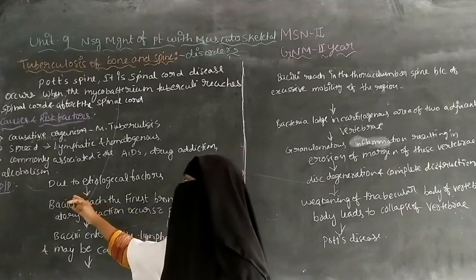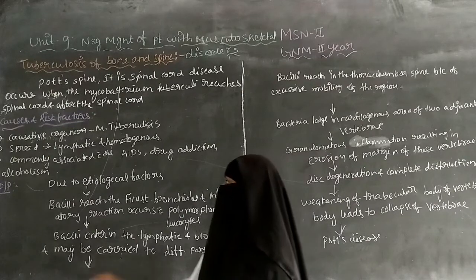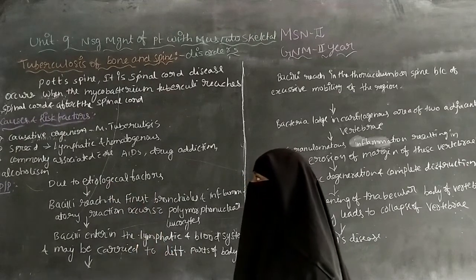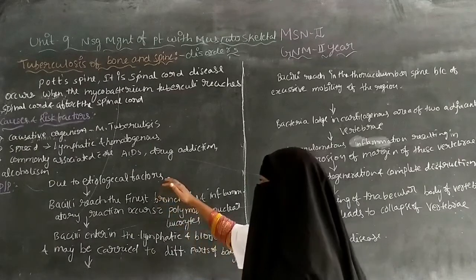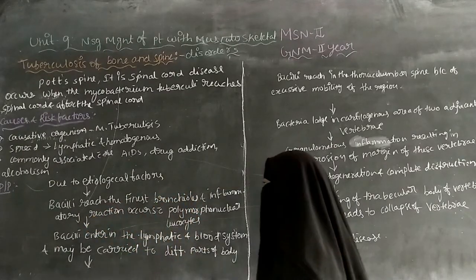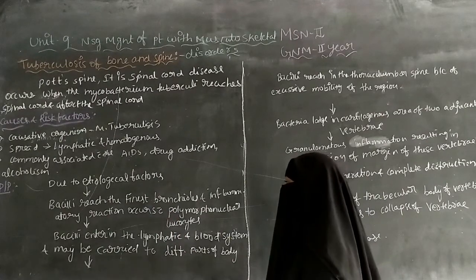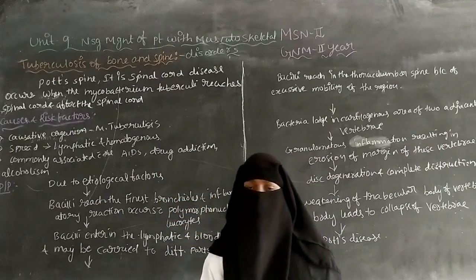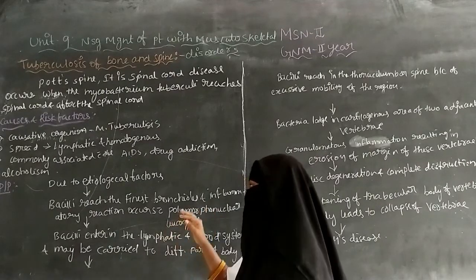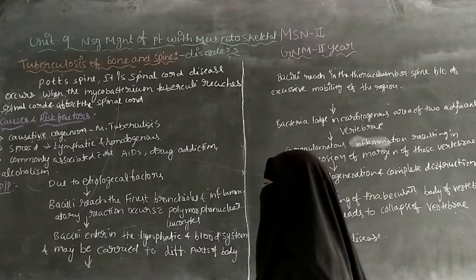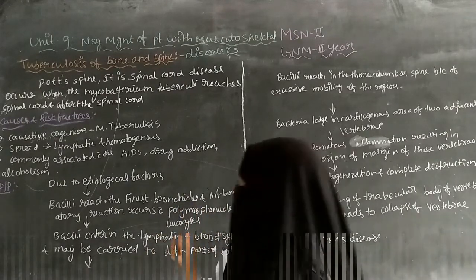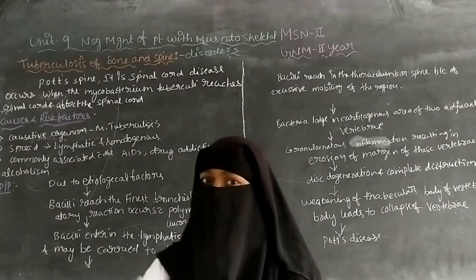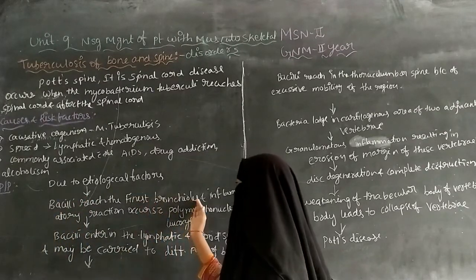Next is the pathophysiology. Due to etiological factors, the bacilli, Mycobacterium tuberculosis, the causative organism, reach the bronchioles and an inflammatory reaction occurs.